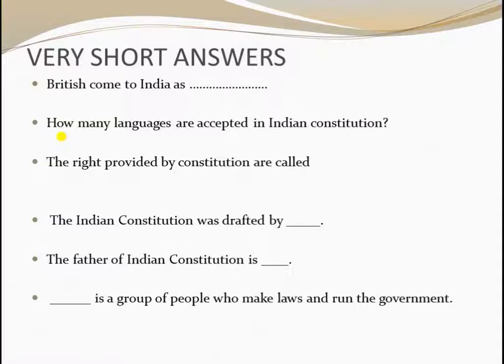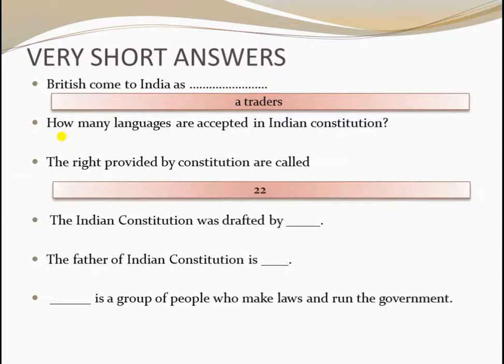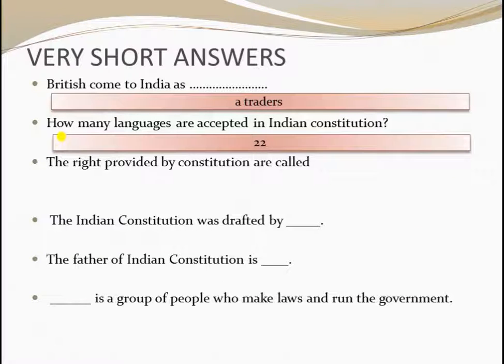The first one. British came to India as dash. The answer is traders. How many languages are accepted in the Indian Constitution? Answer 22. The rights provided by the Constitution are called dash.